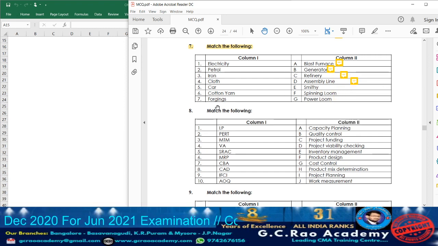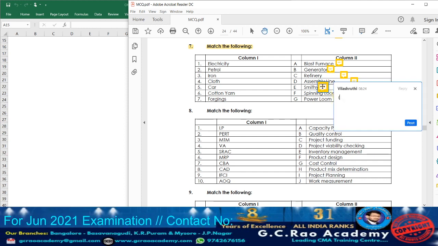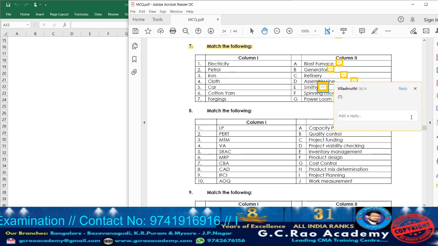After that, smithy is nothing but forgings. Already in one match the following we have covered. For forgings, it is smithy. So take down point number 7.